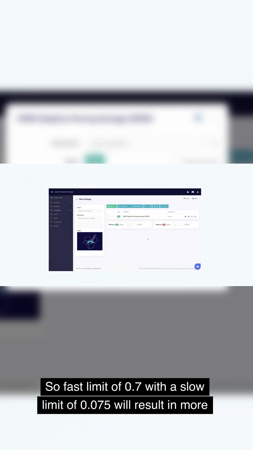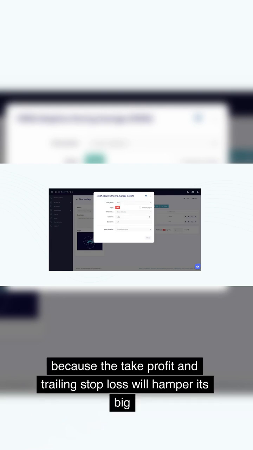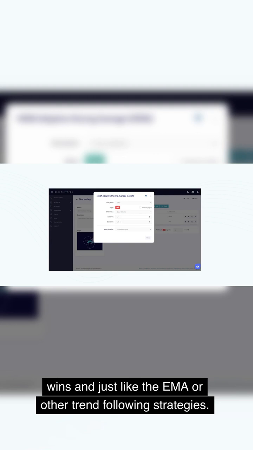So a fast limit of 0.7 with a slow limit of 0.075 would result in more trades than the default values. As for the sell settings, just like the EMA, the MESA is usually only suitable to work with a stop loss because a take profit and trailing stop loss will hamper its big wins. And just like the EMA or other trend following strategies, it works well on the bigger time frames such as the 4-hour chart and above.